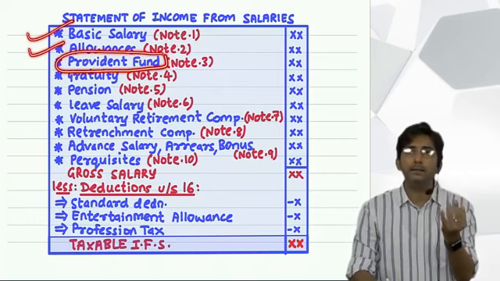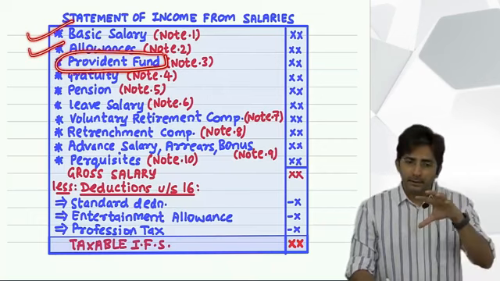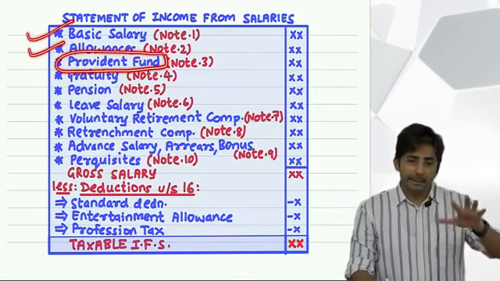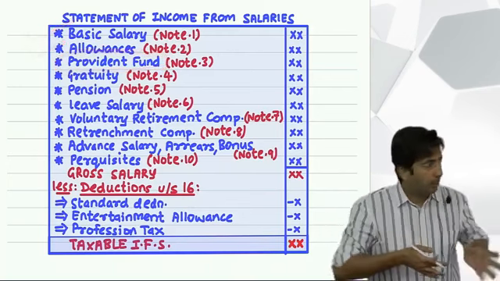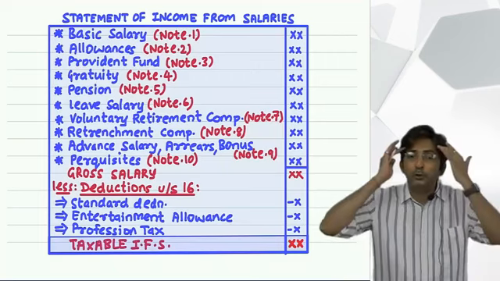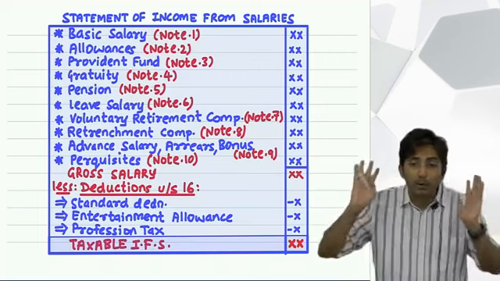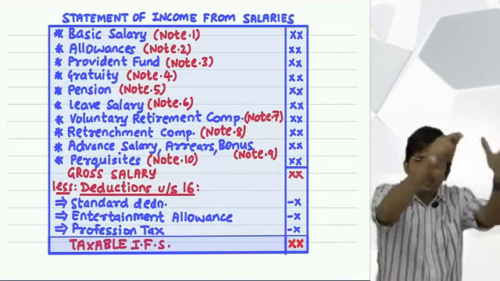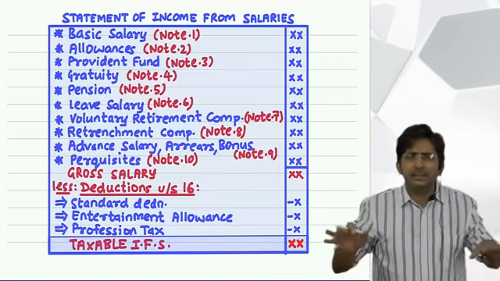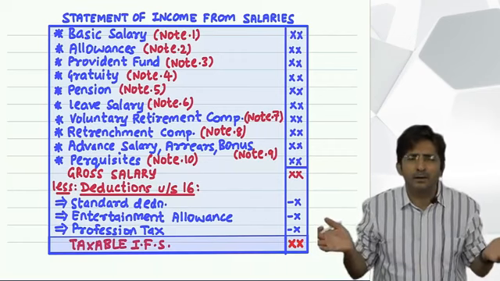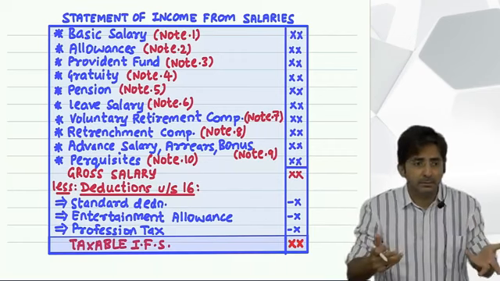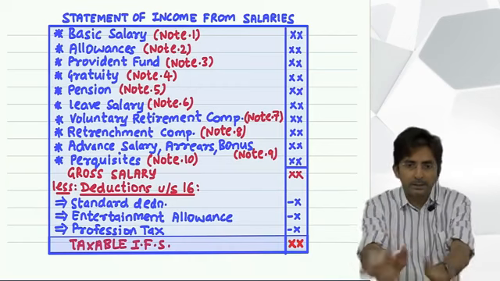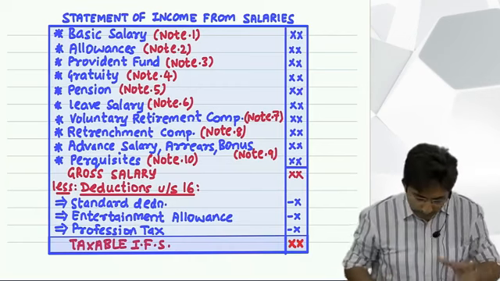Repeat, what did I say? Meaning, types, and then the main part, taxable or exempt. Because while solving the sum, you require knowledge of whether it is taxable or exempt. But I cannot directly go there. I will take that in the next lecture. But at least the basic things, what is provident fund, the meaning and the types, that much I will be able to do right now. Hardly it will take some time.